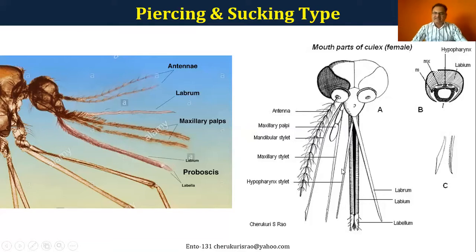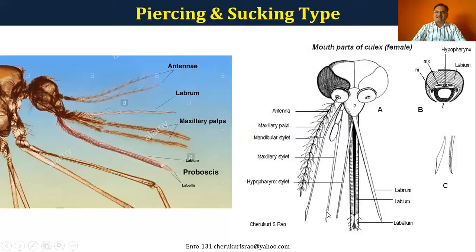And here you can see on the right side picture, one is the mandibular stylets and also the maxillary stylets. You can very clearly see that the mandibular stylet tip is something like an axe kind of structure. So that's how it makes a slit on the body.